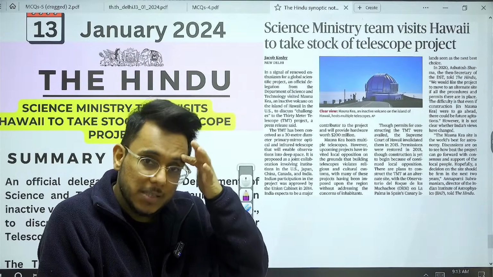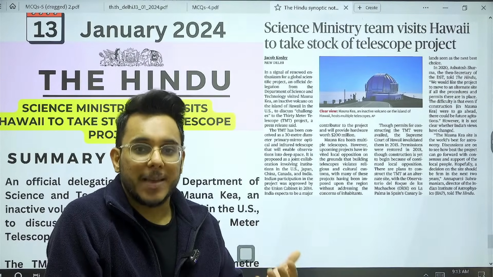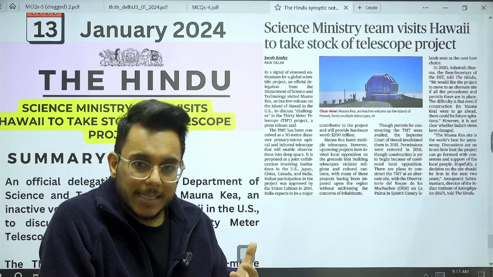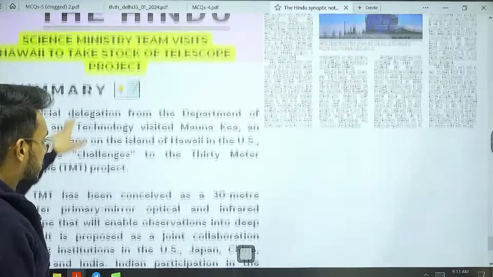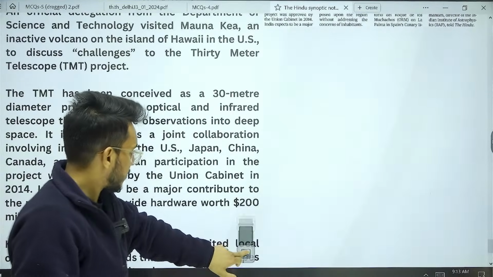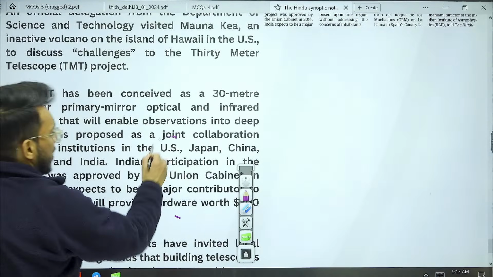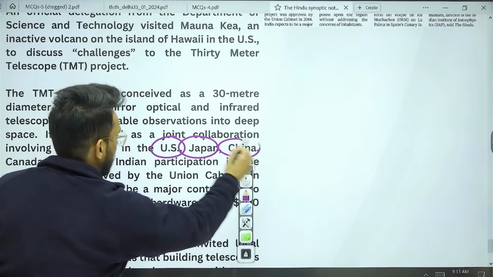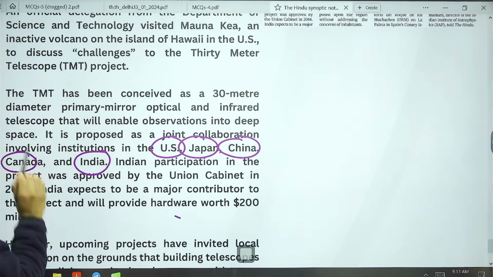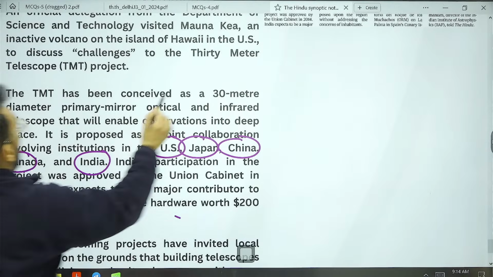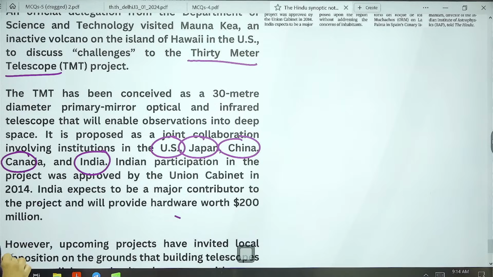When we talk about deep space telescopy, the US, Japan, China, Canada, and India decided to establish a 30-meter telescope.